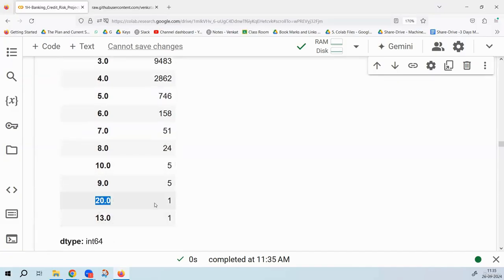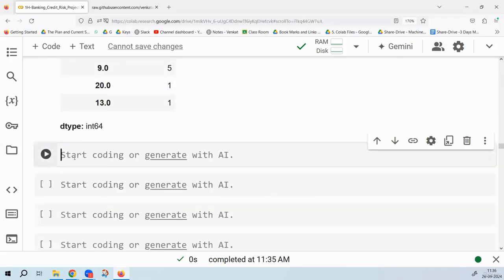Somebody has 20 dependents. Since there's only one record, do I need to worry about it? Is it a very big deal? No, sir. One out of 1,50,000, I don't really care. Somebody has 13 dependents, that is also fine. There is only one guy. If there are 100, 200, 500 people, then I can consider that, okay, this is a little serious. But is this one record going to impact your whole analysis? Or can you leave it as it is? That's fine, we can leave it as it is.